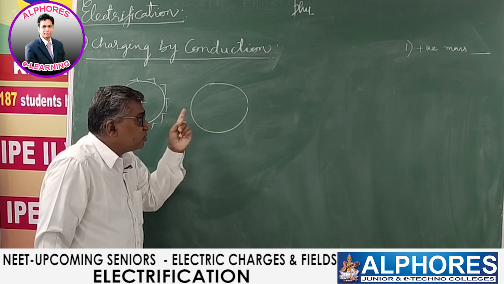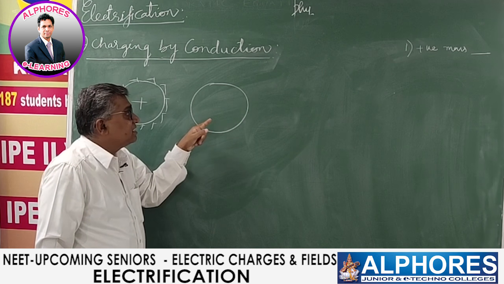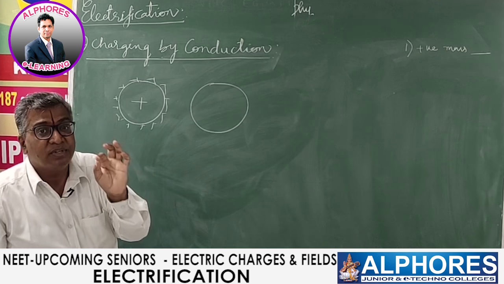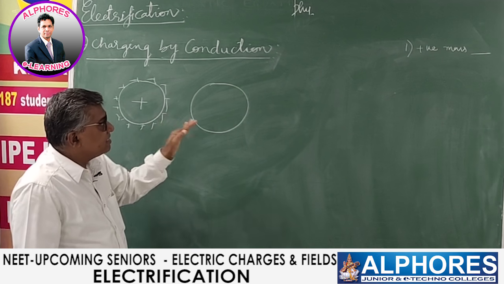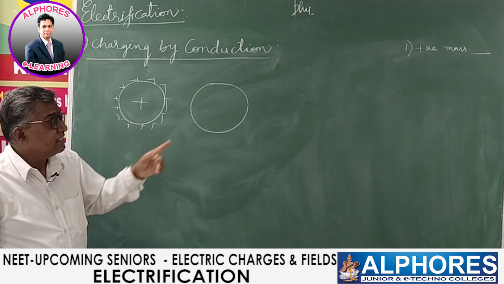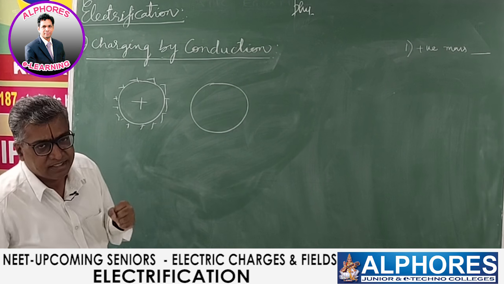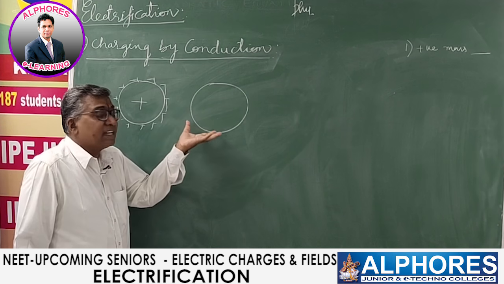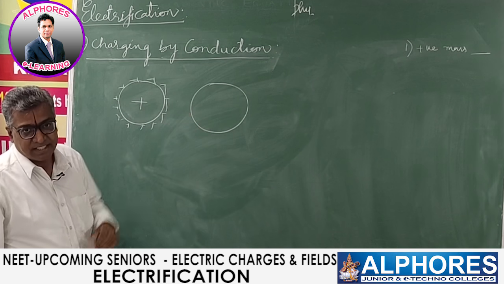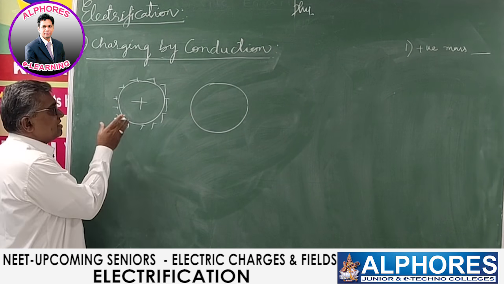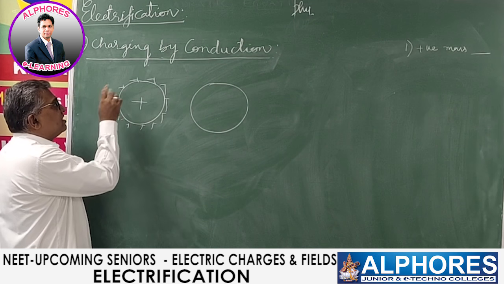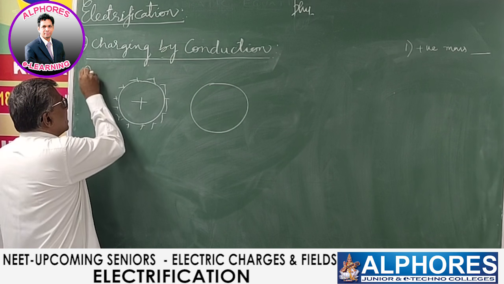One more thing. Whatever substance you want to give the charge to, that substance must be a good conductor. To a conducting substance, you can easily share the charge. If it is an insulator, as I was telling you, an insulator possesses a very meager number of electrons, so it cannot attain that charge. If it is a good conductor, it attains charge. So consider a charged body already having some charge. Let's say the already existing charge is Q naught.